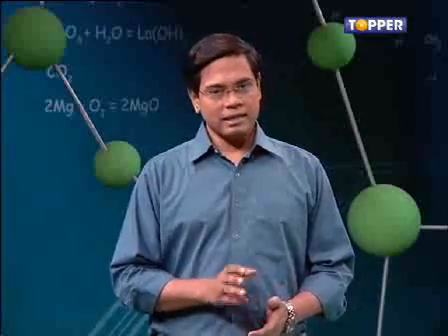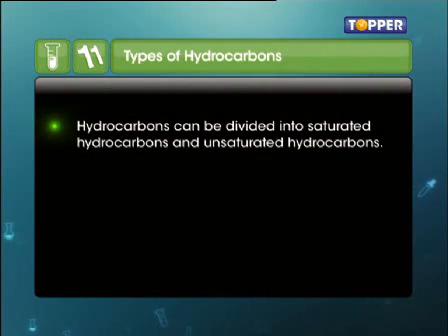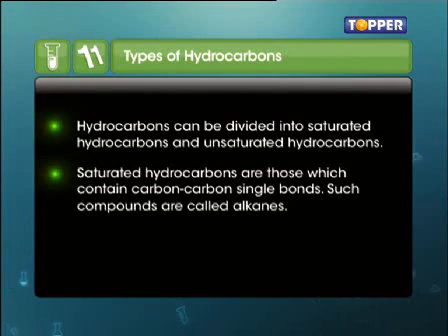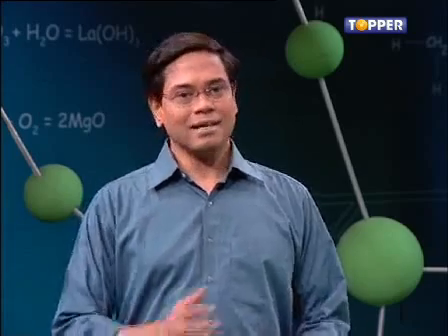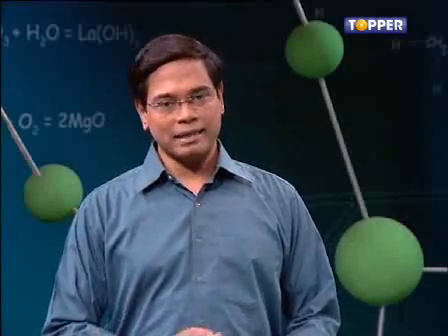Let us begin by naming some simple hydrocarbons. Hydrocarbons can be divided into saturated hydrocarbons and unsaturated hydrocarbons. Hydrocarbons are saturated if carbon-carbon single bonds are present. Such compounds are called alkanes. If there are double or triple bonds, then these compounds are called unsaturated. So let us learn the IUPAC names of alkanes.